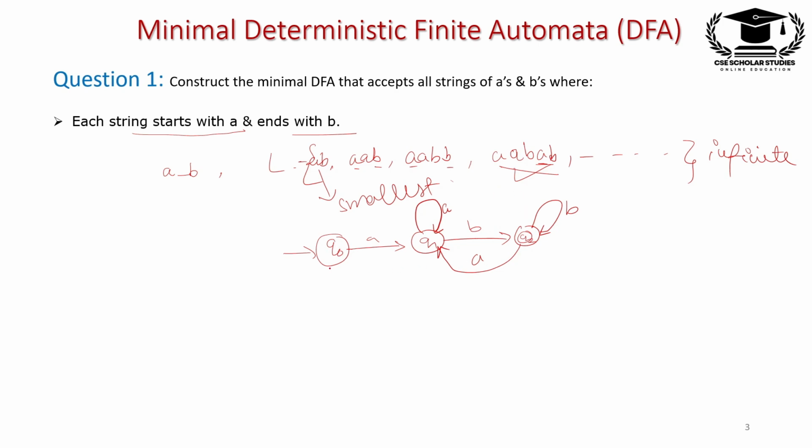First we will check Q0. There is no B transition. We draw the B transition to the dead state, because no string starts with the B symbol. So we send this B transition to the dead state, and the dead state also has a self loop of A and B. And for Q1 there are both transitions A and B, so this is fine. For Q2 there are transitions for A and B, this is also fine. So this is the minimal DFA of the given question, right?